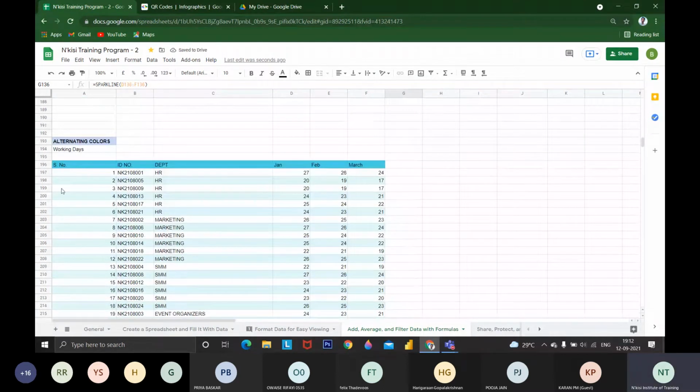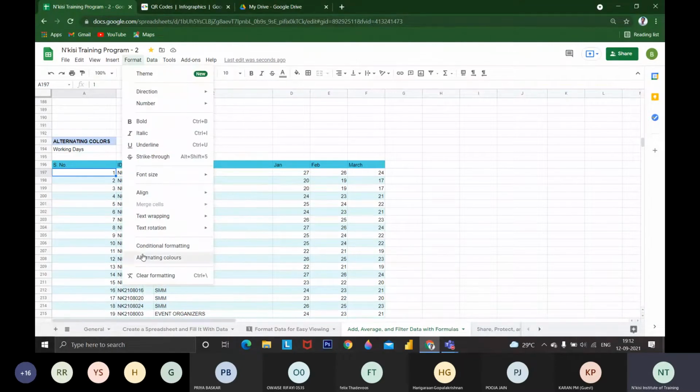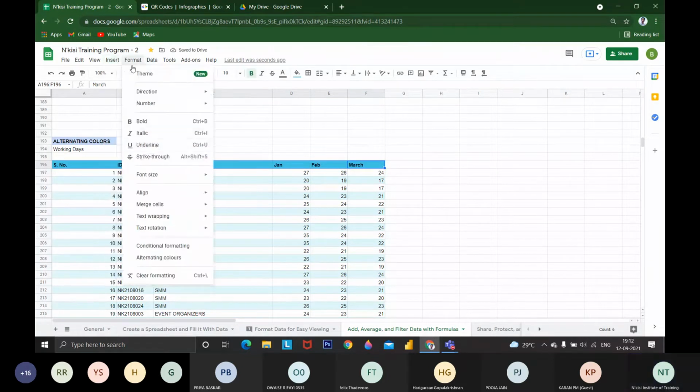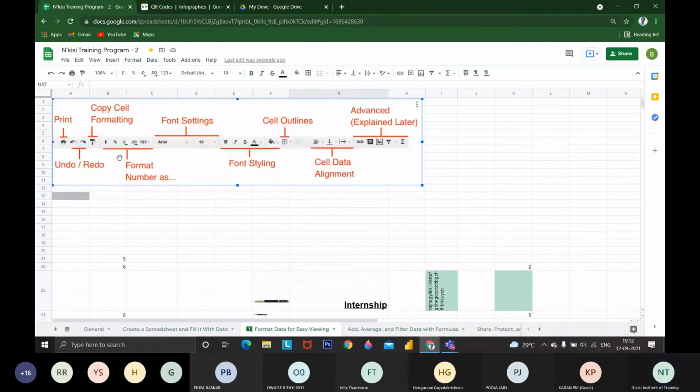You can ignore that. Like alternating colors, as I said before, the alternating colors option is available in the format option. We will go one by one. Like you know bold, italic, as I did before. If I want bold, I can use it there also, and I can use it here also. Whatever functions I require, I need formatting options. These are the shortcuts available.